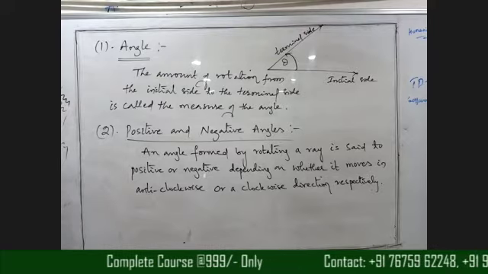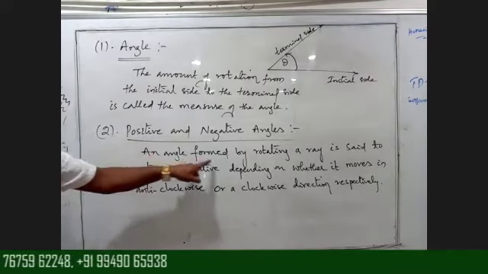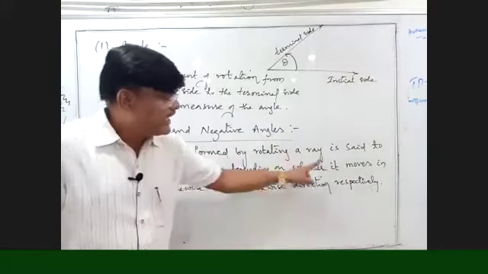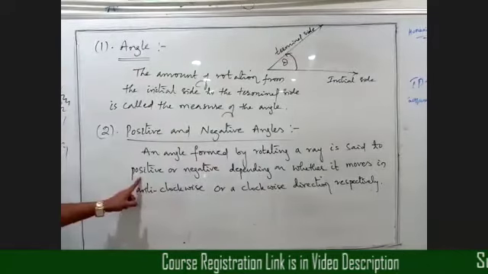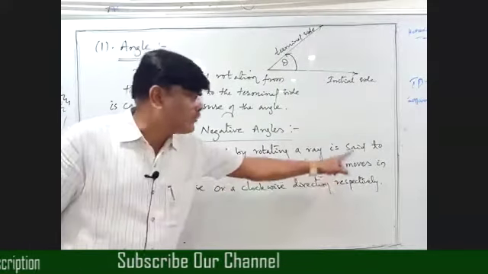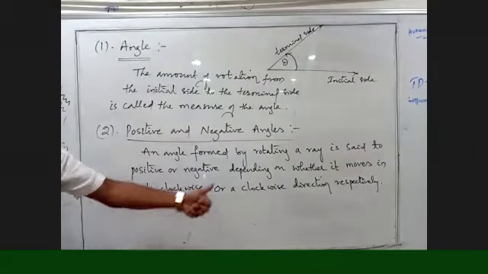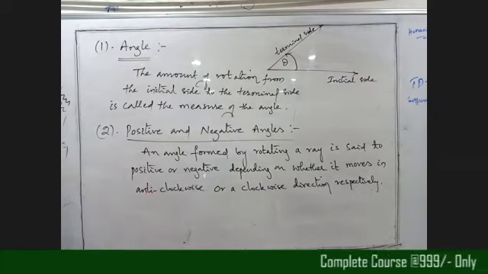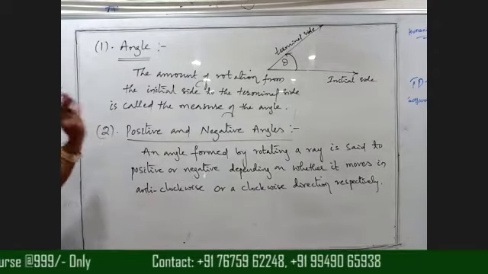Now let's see this definition, beta. An angle formed by rotating a ray is said to be positive or negative, depending on whether it moves in an anti-clockwise or a clockwise direction respectively. Don't memorize this definition, just understand the concept.